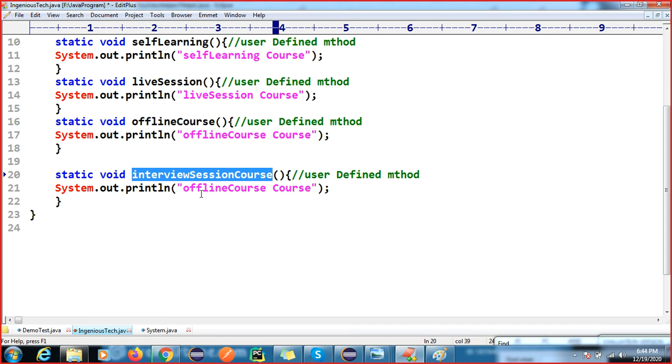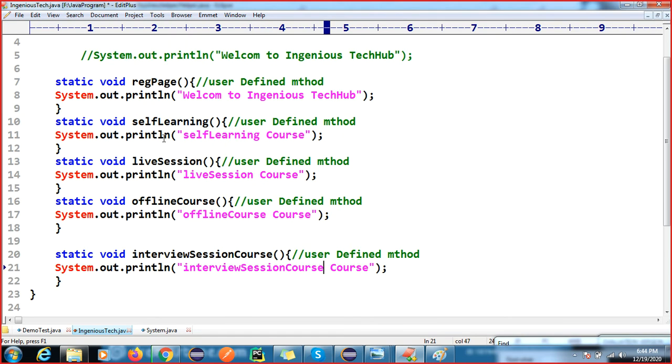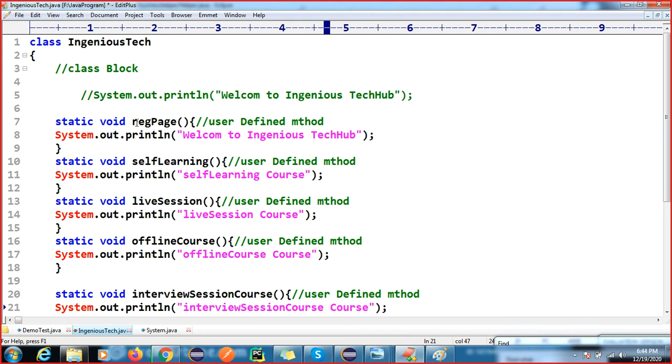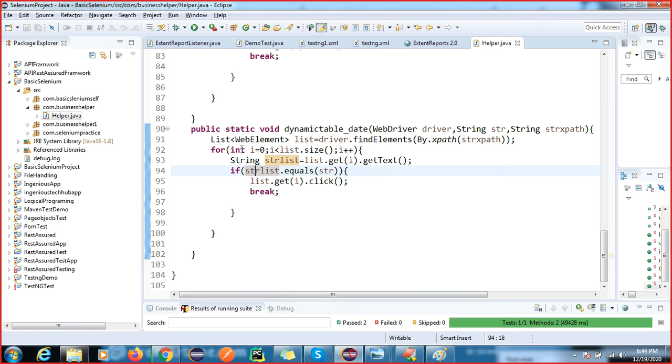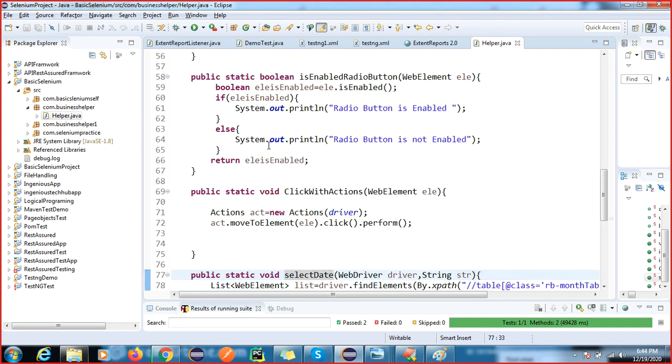So if you want to develop business logic, this is the dummy code. We are not implementing it, we are just going to print. But here you are getting the idea. You can see the logic we developed in Selenium, same, this is the logic. So I will call this method. How to handle the dynamic table date, how to handle select date, these we have implemented.